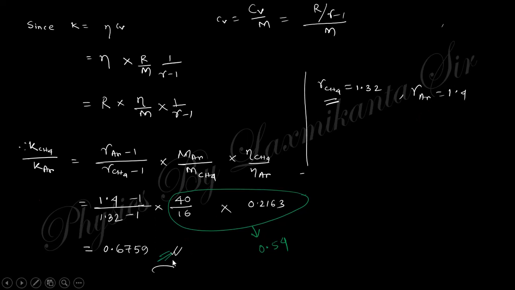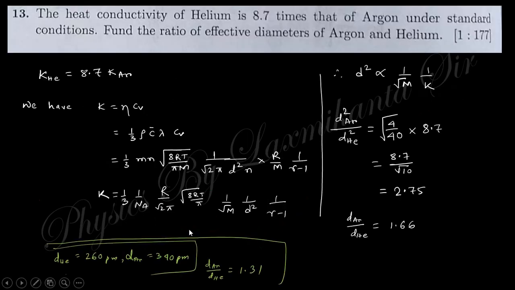Okay, so that's it. Next one says the heat conductivity of helium is 8.7 times that of argon under the standard condition. Find the ratio of effective diameter of argon and helium. So you know K equal to eta Cv, that is 1/3 rho C bar lambda Cv. So rho is mn, C bar is root under 8RT by pi m, lambda is 1 by root 2 pi d square n, and Cv is R by m, 1 by gamma minus 1.